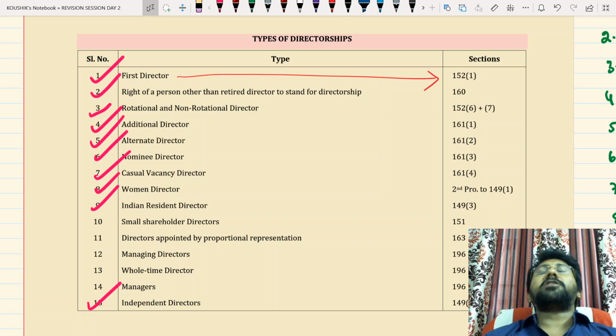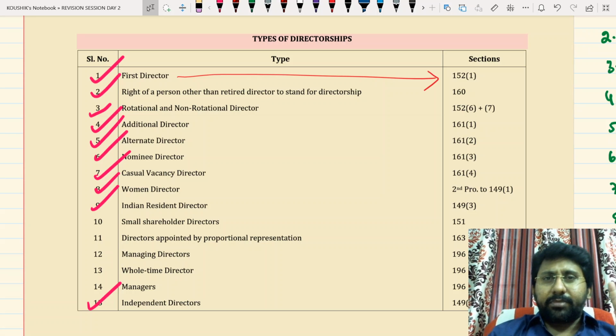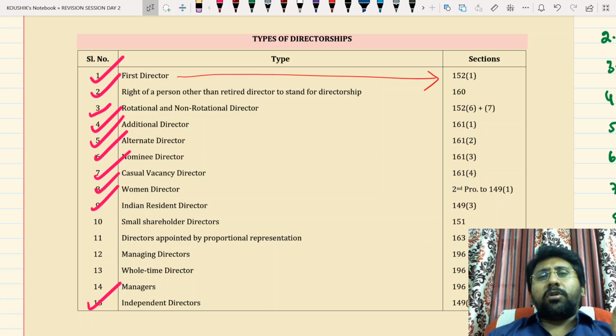The third one will be rotational, non-rotational. Total directors in a public company shall be divided into two categories at an annual general meeting. The first one is rotational director, the other one is non-rotational director. For rotational director, 3 points: meaning of rotational director, how many rotational directors, and how appointed. Rotational directors are those directors whose office is liable to retire by rotation, and not less than 2/3 of the total number of directors shall be rotational directors, appointed by the general meeting or any other mode expressly provided in the Act.